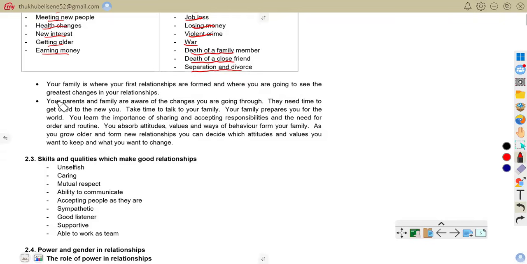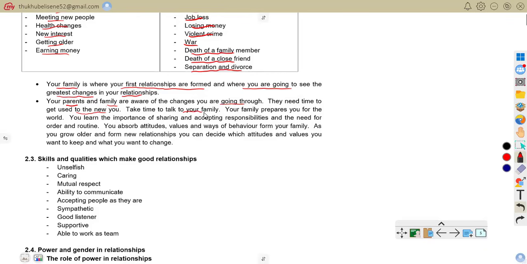Now moving on to the bullet underneath this table: your family is where your first relationships are formed and where you are going to see the greatest changes in your relationships. That is true. That is where you are first going to be able to identify and see the changes in your relationships. Your parents and family are aware of the changes you're going through. They need time to get used to you.